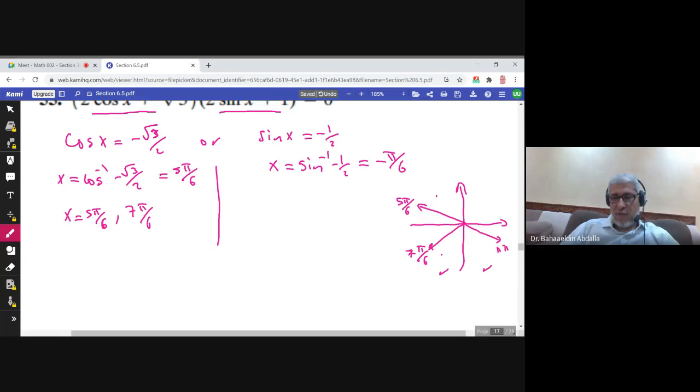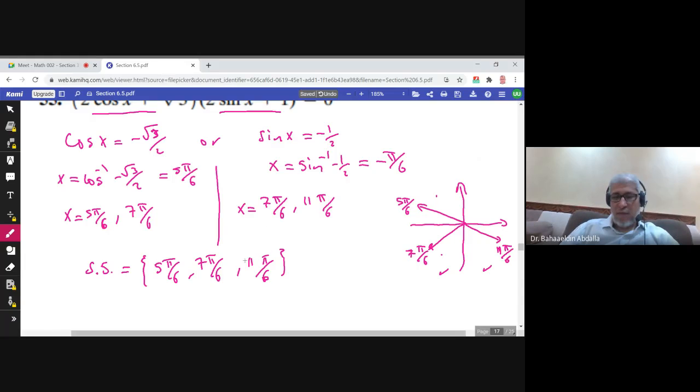So this angle 11 pi over 6 is the other solution. So here the solutions of this equation are 7 pi over 6 and 11 pi over 6. So the solution consists of 5 pi over 6, 7 pi over 6, which is repeated, since it is the solution of this one and this one at the same time, and 11 pi over 6.